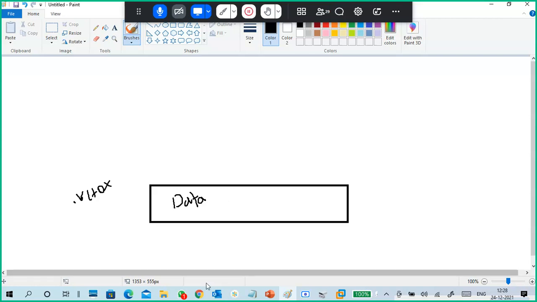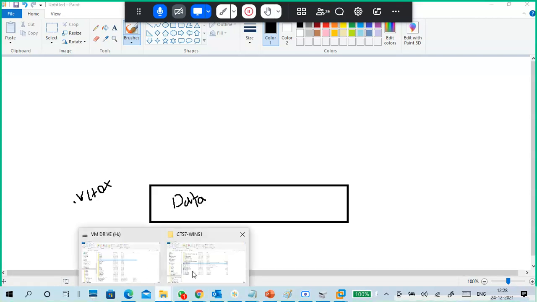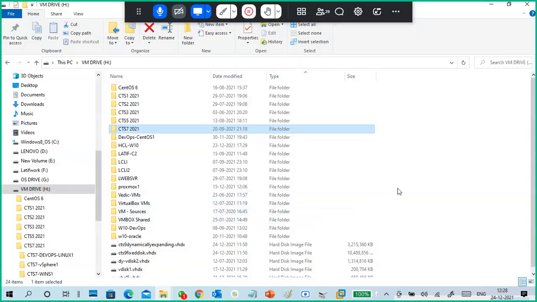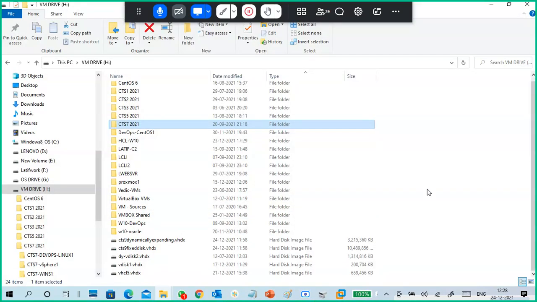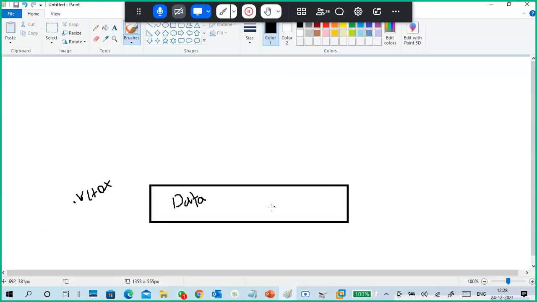You have data in the disk. For example, you have data in this disk. You want to access the data, you want to modify the data. You are doing some adjustment in the data, so then you will get some kind of result from it. So if you do like that, what will happen to the data? What are the possibilities that will happen to the data?